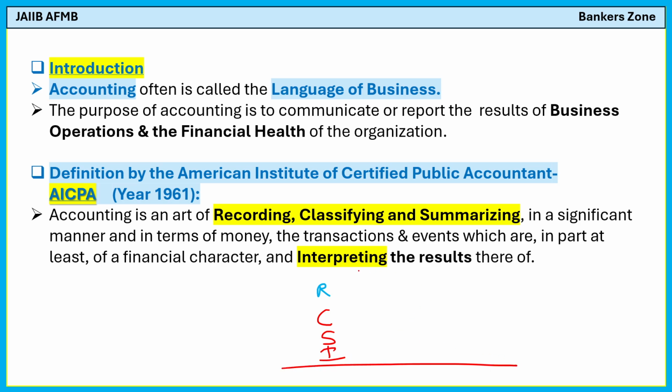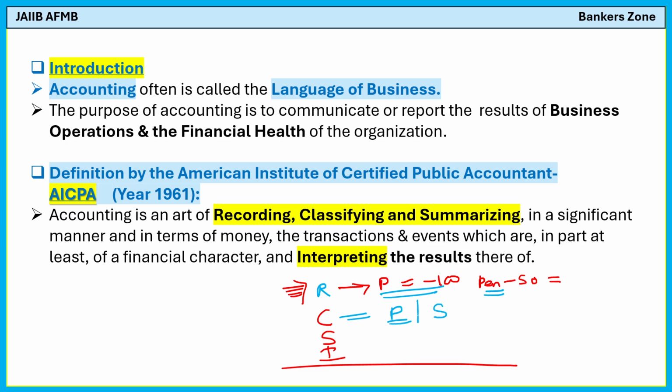For example, recording means simply writing the transaction into the book of account. You have a ledger or notebook and you are recording. Say you are a stationery shop owner, you have purchased pens for 100 rupees and sold pencils for 50 rupees. You have written that down into the book of account, which means you have recorded it. Writing the transaction into the book of account is simply the recording of the transaction. Now, what is classifying? For example, the pens you purchased are a purchase transaction, and you have sold the pencils, so this is a sale transaction.